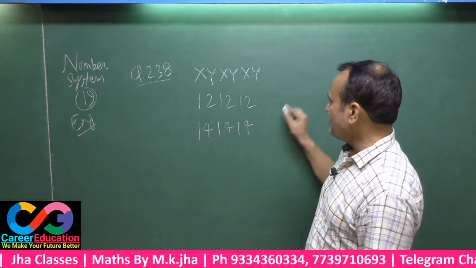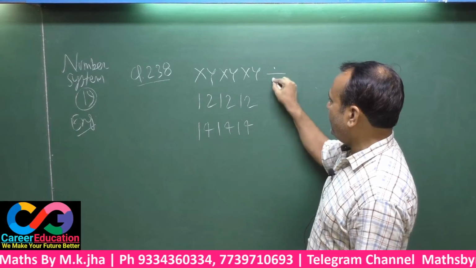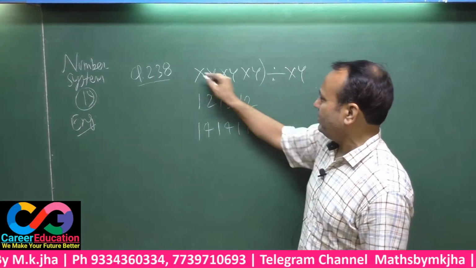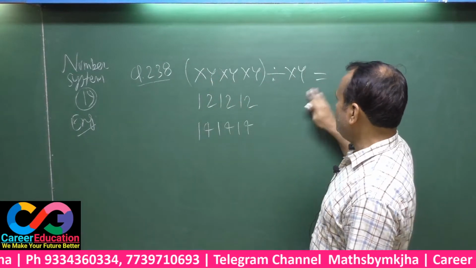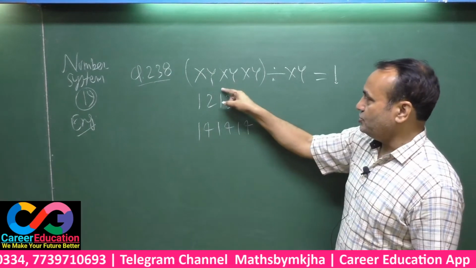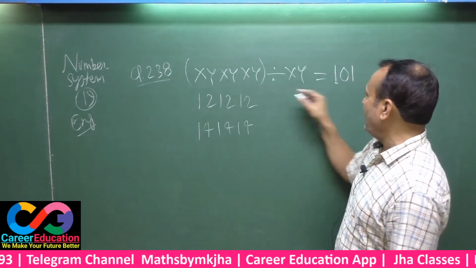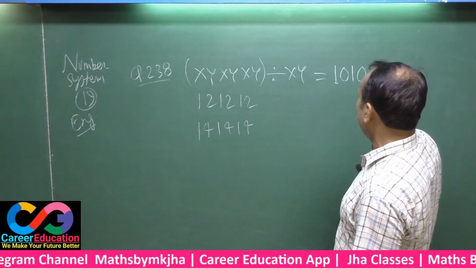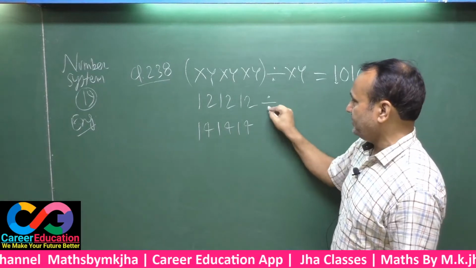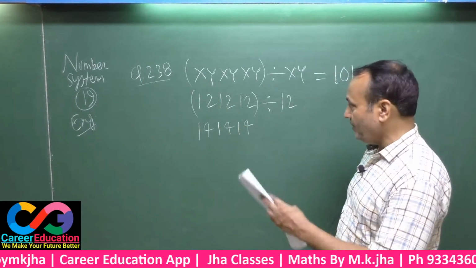That means, suppose this be divided by xy, result will be xy 1, 0, then xy 1, then again 0, xy 1. This is your answer. Again see here, this will be divided by 12.